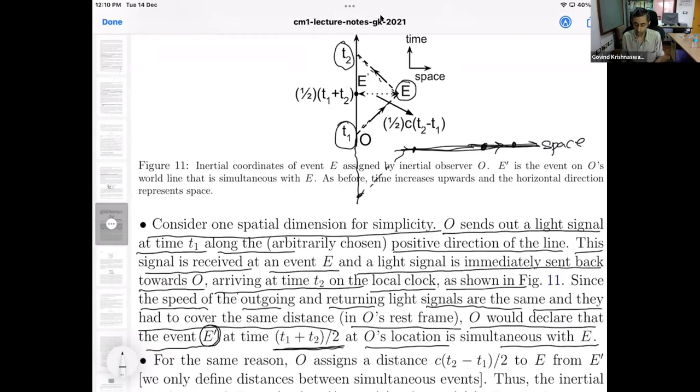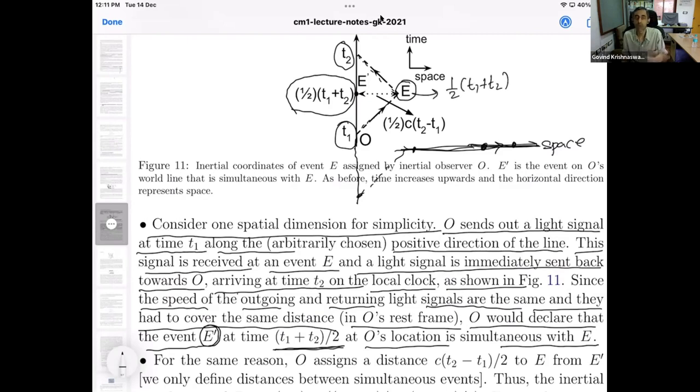Now that event, due to the reasons just mentioned, happens at O's time on his clock given by 1/2 (T1 plus T2). So the conclusion is that O assigns a time coordinate to the event E given by 1/2 (T1 plus T2).